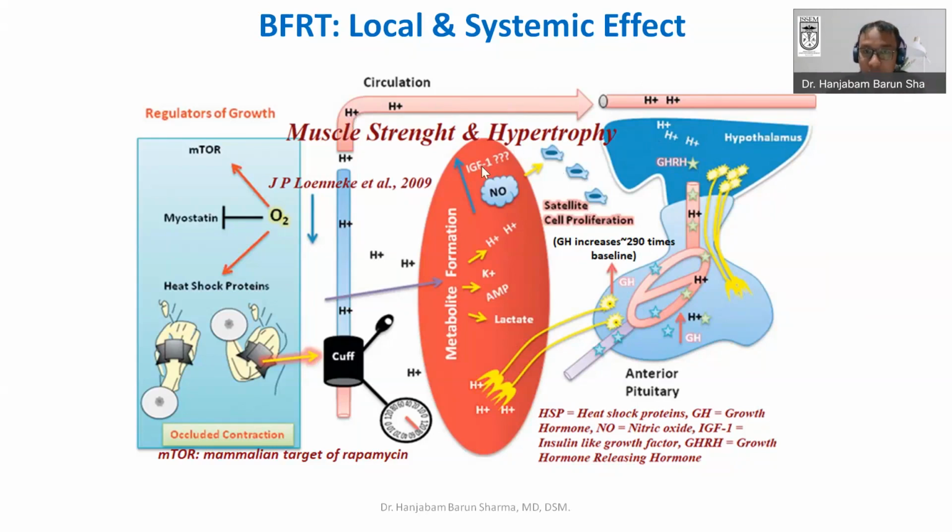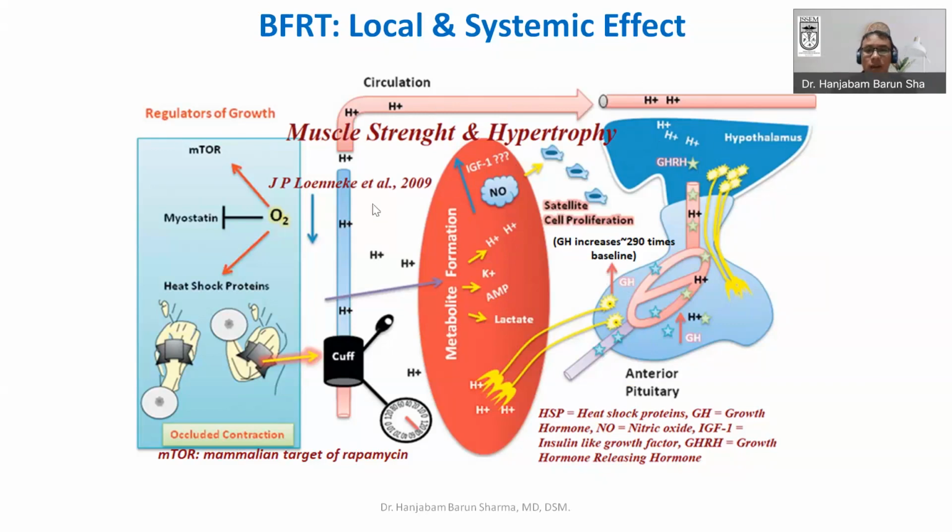This growth hormone will lead to others like IGF-1, which are important for muscle satellite cell proliferation. Growth hormone is also important for the synthesis of collagen, and this collagen is important for muscle function, growth and maturation.